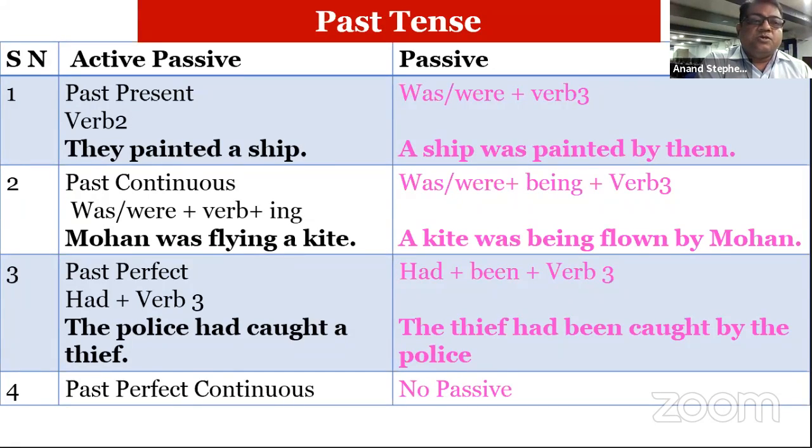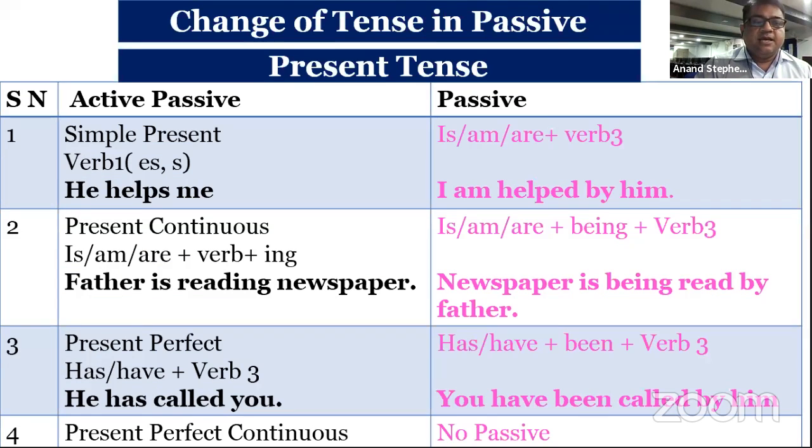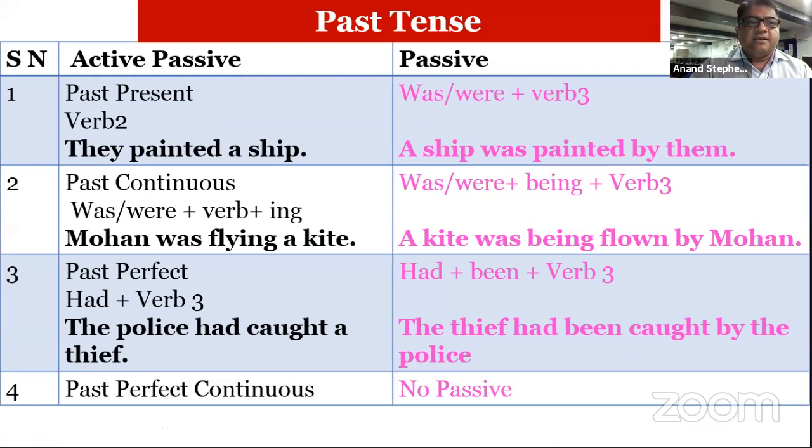Here in both simple tenses, likewise in simple present, there is no helping verb in active. So we have to create one helping verb for making passive, like is, am, are. Likewise, in active voice there is no helping verb: they painted a ship. So we have to use was, were. In present we use is, am, are, and in past we use was, were and the third form of the verb. The ship was painted by them.